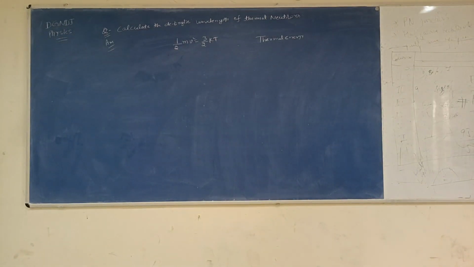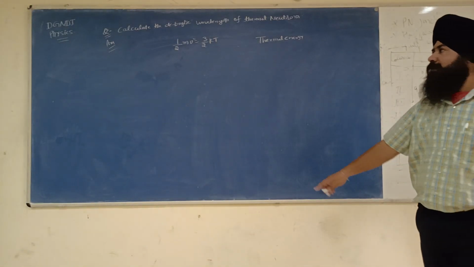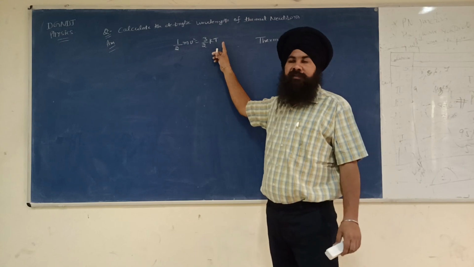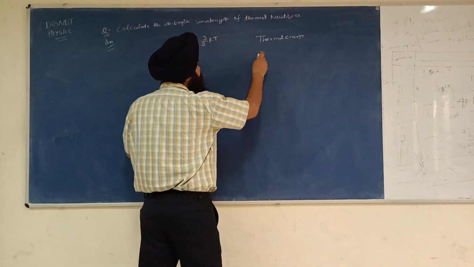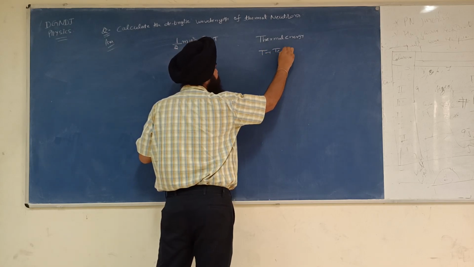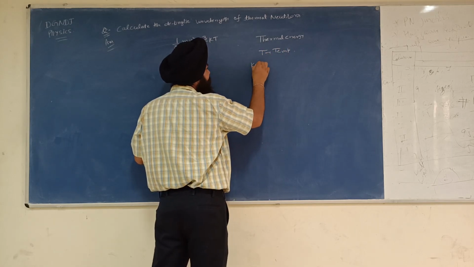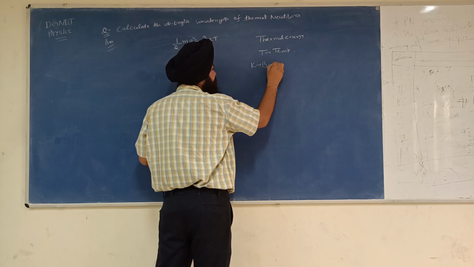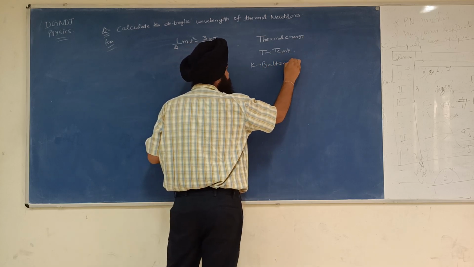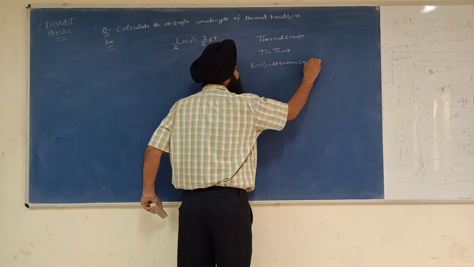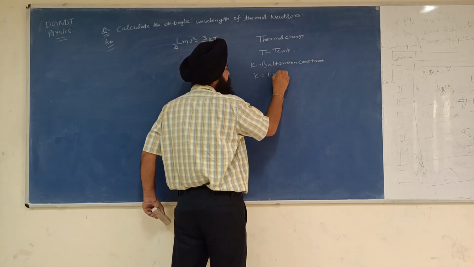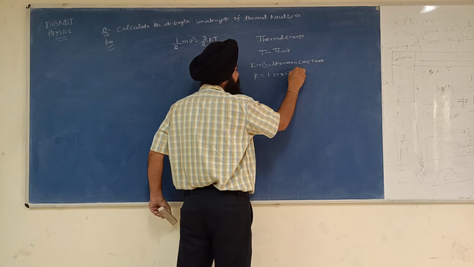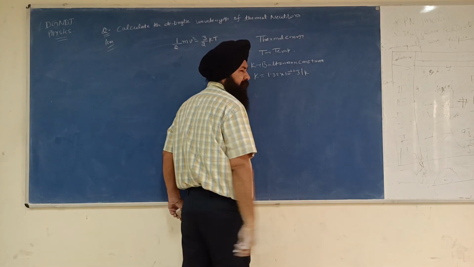Then the kinetic energy is given as the thermal kinetic energy. What is T? This T is called the temperature. What is k? k is called the Boltzmann constant, and its value is equal to 1.38 into 10 to the power minus 23 joule per Kelvin.